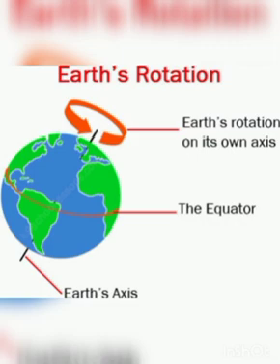The movement of the earth about its axis is known as rotation. What is rotation? The movement of the earth about its axis.